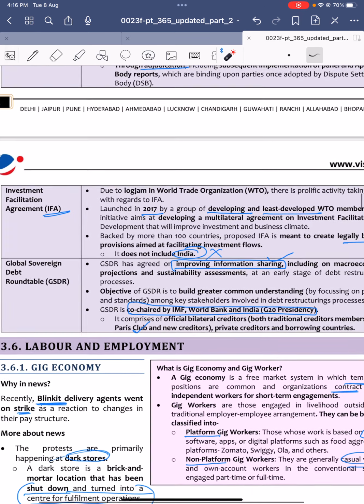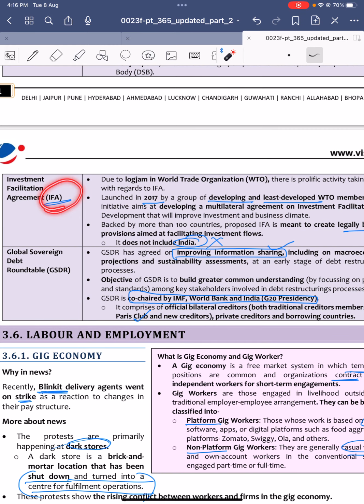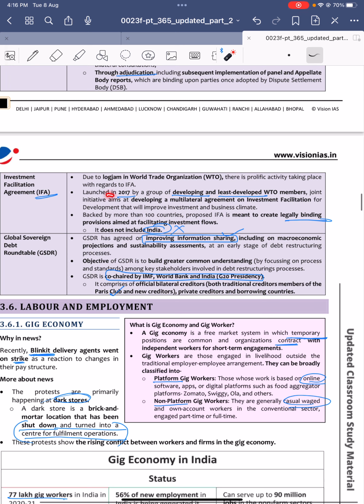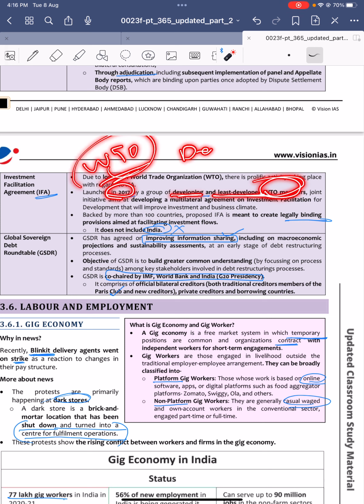Next, the Investment Facilitation Agreement. It was launched in 2017 by a group of developing and least developed countries of the WTO. So in the WTO, those who are developing and least developed country parties organized this investment facilitation agreement.